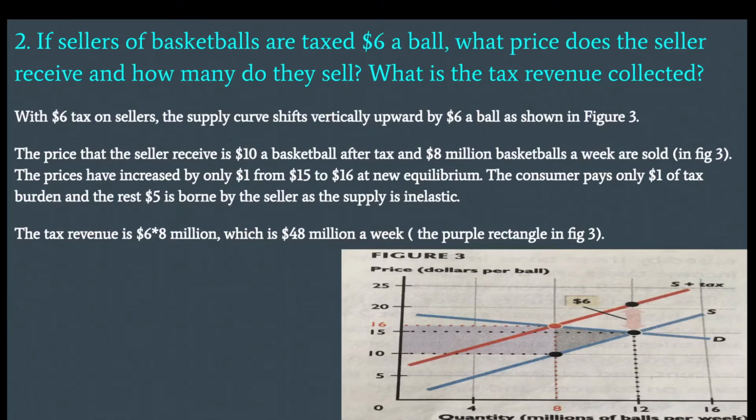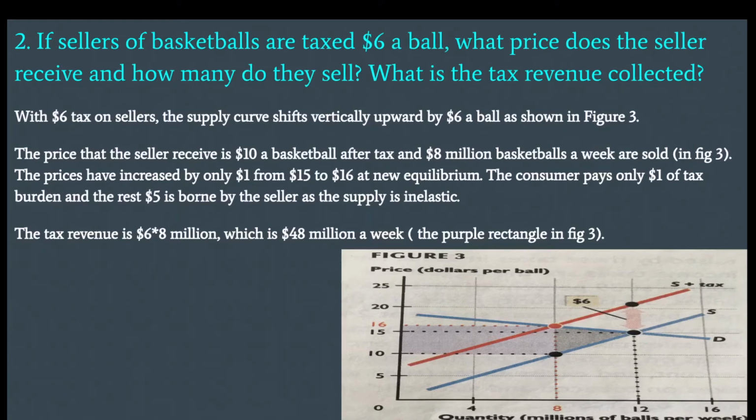and add $6, that is, the original price of 15 plus 6 is 21. So draw a supply curve after tax. So this is the first step. After the tax, the new equilibrium is where the demand curve intersects the supply curve after tax. Now the new price paid in the market is $16.